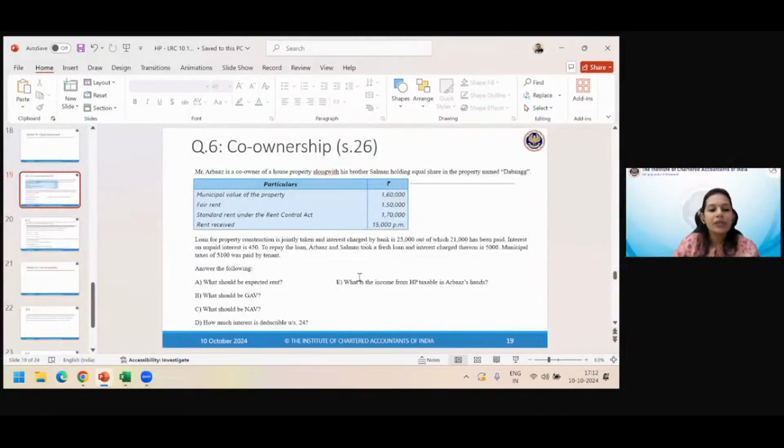Municipal taxes of 5,100 was paid by tenant. How much is deductible? Nil. It's nil, because tenant is paying. Not deducted. We don't care. Owner has to pay, na? Yes, either of the owners has to pay, ma'am. None of them have paid. So then we cannot allow anything.